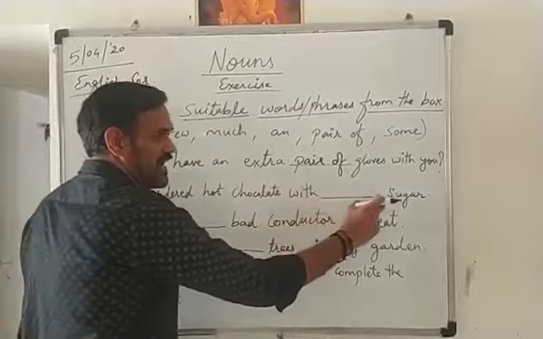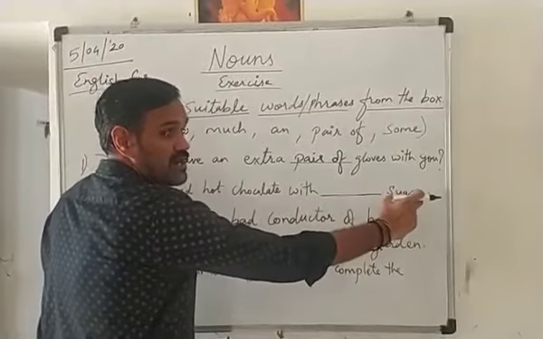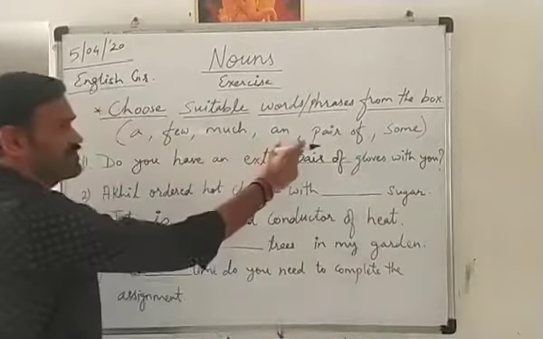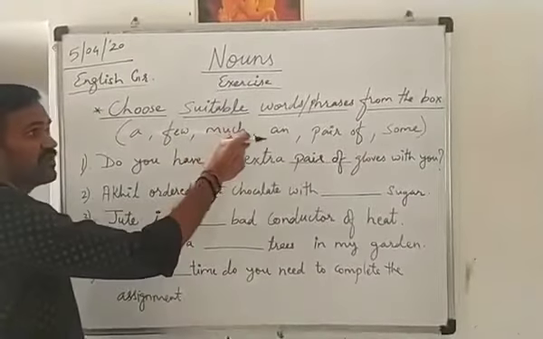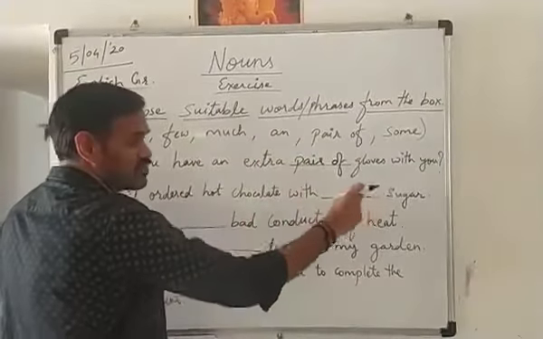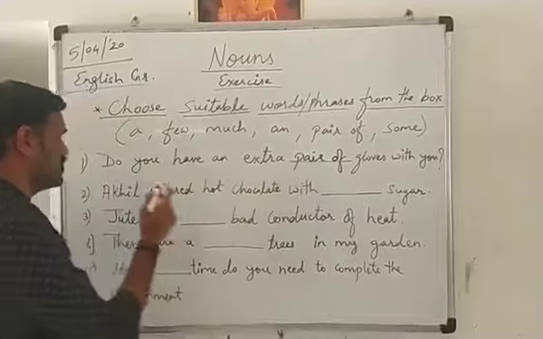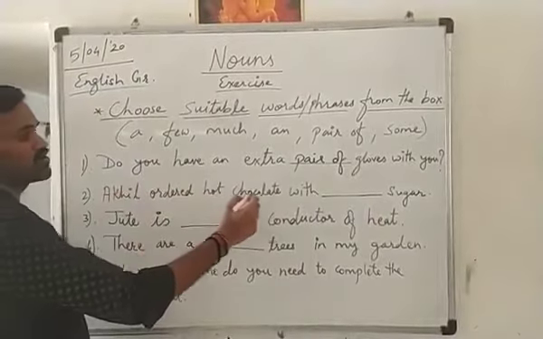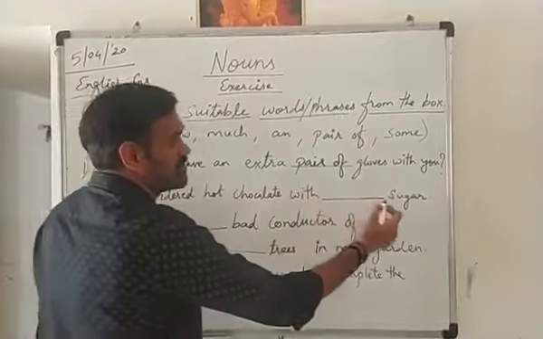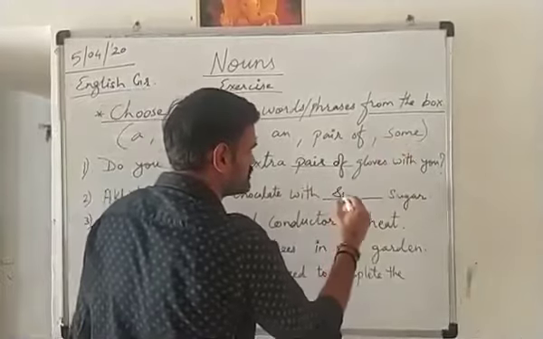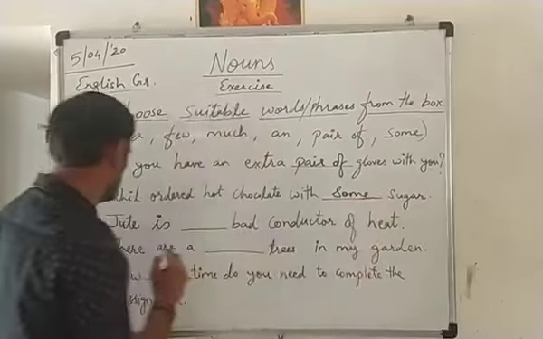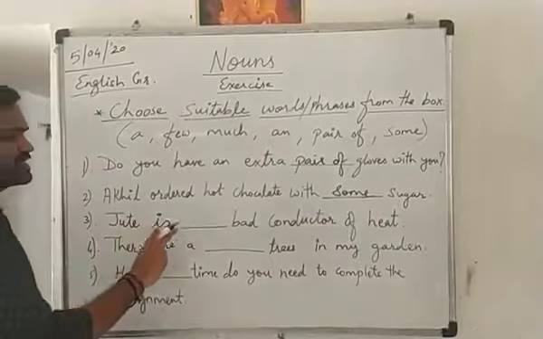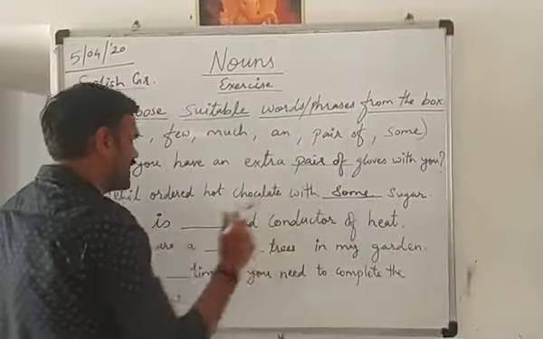Second one, Akhil ordered hot chocolate with dash sugar. Sugar is uncountable. So from here we have to find which word or phrase can be added with sugar, that is uncountable. So again I am repeating, Akhil ordered hot chocolate with some sugar. Then third one, Jude is dash bad conductor of heat.